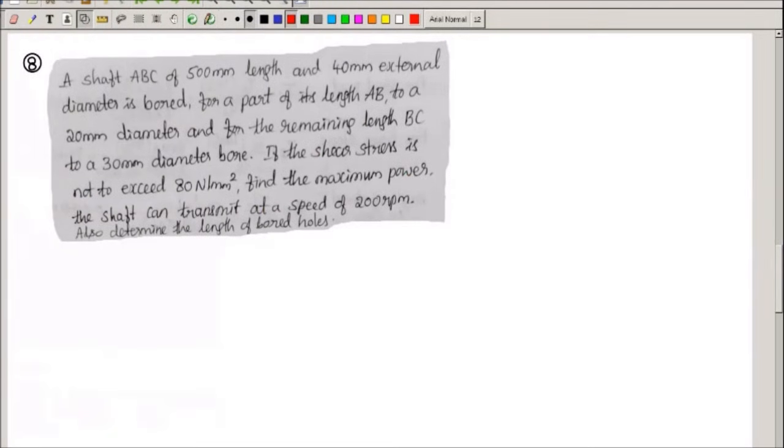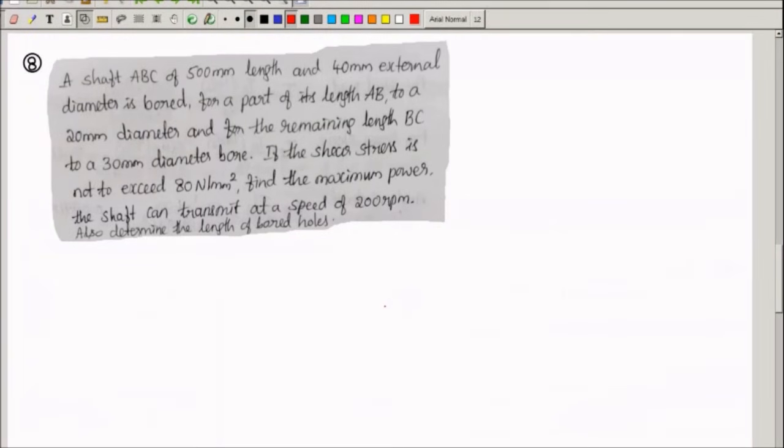Next, we will consider this problem. A shaft of 500 mm length and 40 mm external diameter is bored for a part of its length AB to a 20 mm diameter and for the remaining length BC to a 30 mm diameter bore. If the shear stress is not to exceed 80 Newton per mm square, determine the maximum power the shaft can transmit at a speed of 200 rpm. Also determine the length of the bored holes.